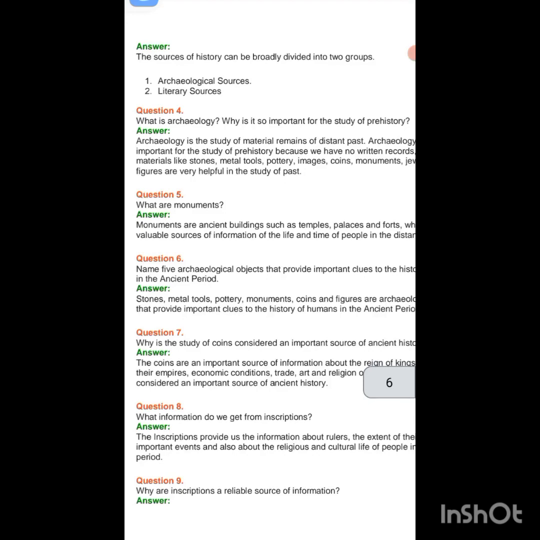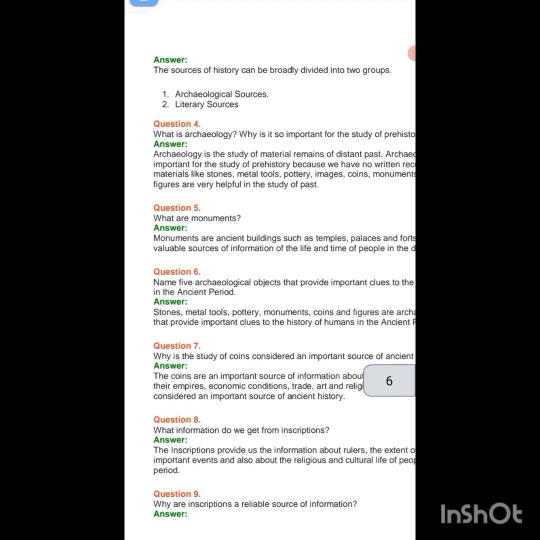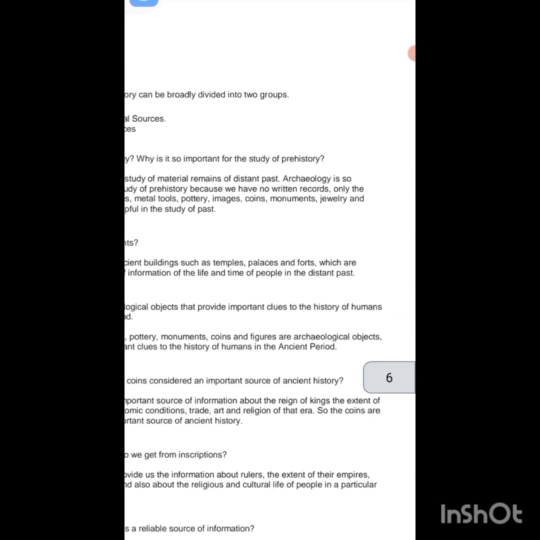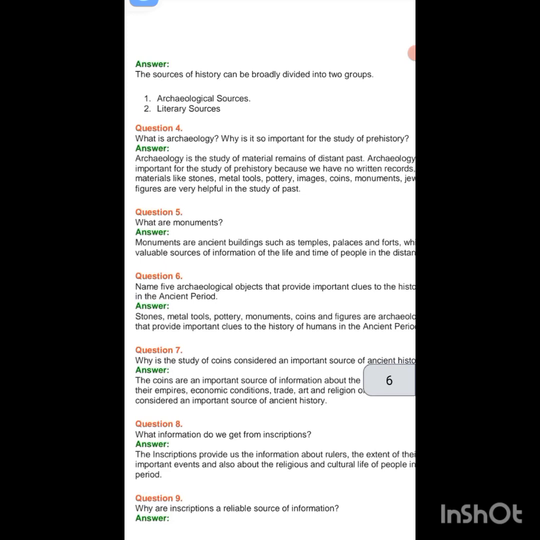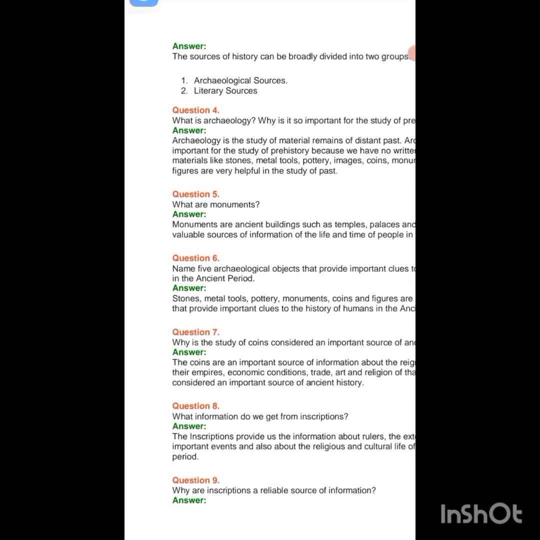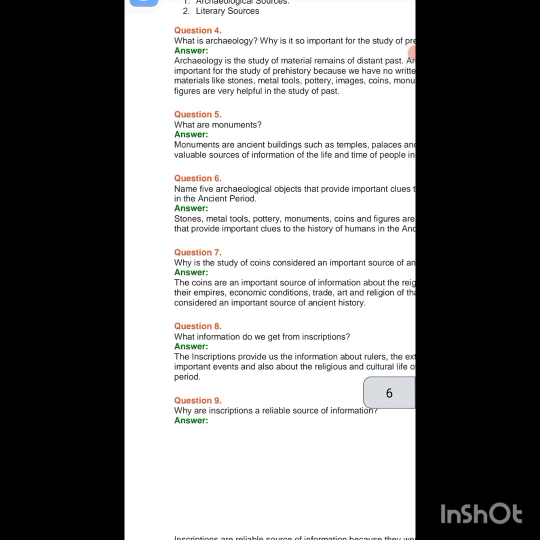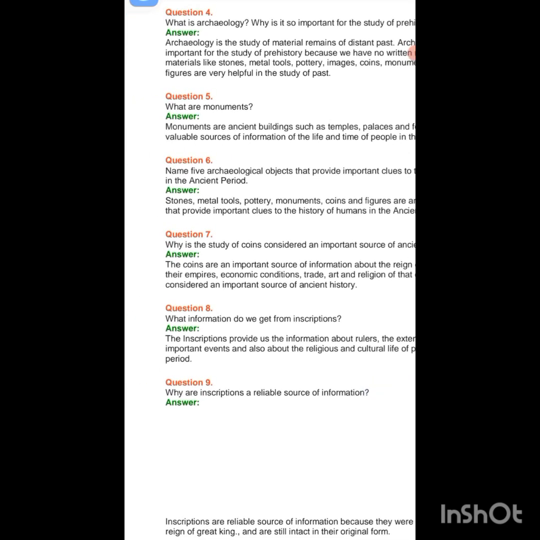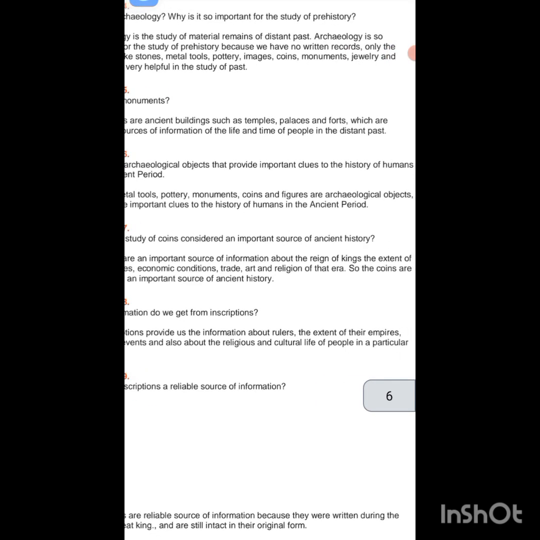What is archaeology? Why is it so important for the study of prehistory? Archaeology is the study of material remains of the distant past. It is so important for the study of prehistory because we have no written records, only materials like stones, metals, tools, pottery, images, coins, monuments, jewelry. What are monuments? Monuments are ancient buildings such as temples, palaces and forts, which are a valuable source of information on the life and time of people in the distant past.